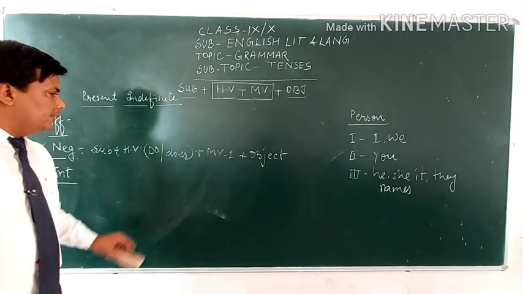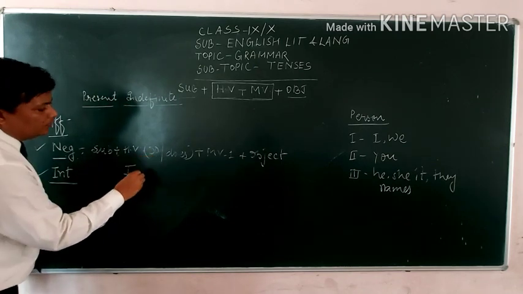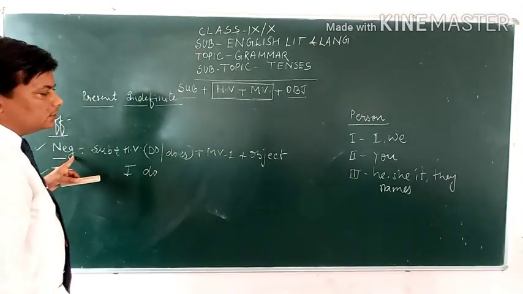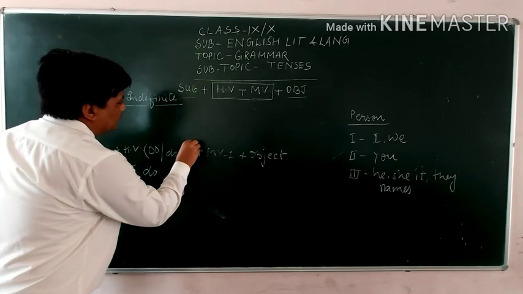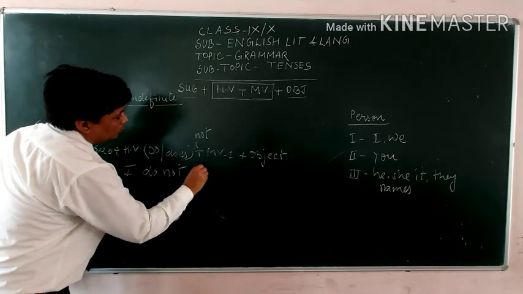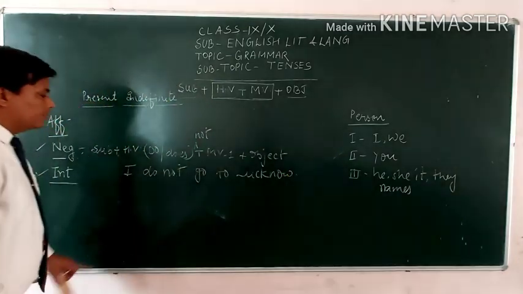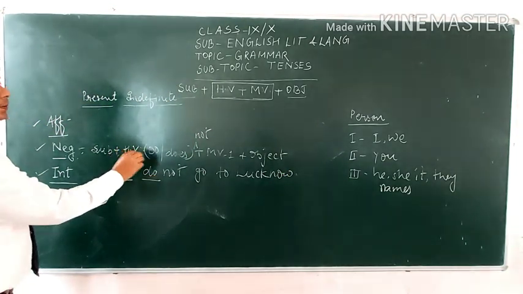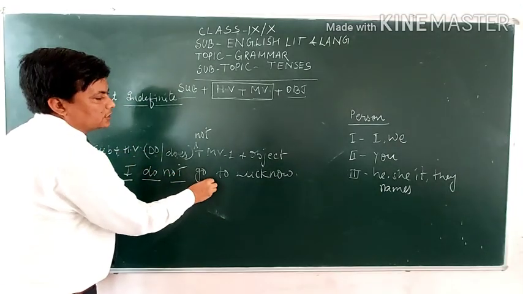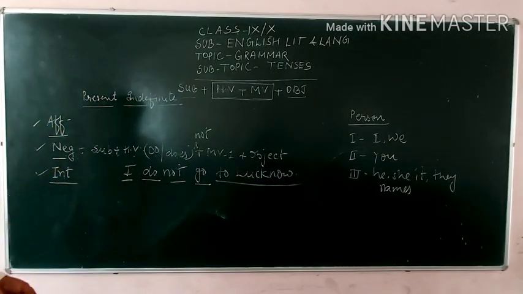In the negative sentence, it will be I, and along with I we use do. Keep in mind one more thing here: this is the negative sentence, so along with do and does there will be not. So: I do not go to Lucknow. My dear students, I is the subject, do is the helping verb used in the negative sentence, and not is there because of the negative sentence, go is the verb first form, and to Lucknow is the object. This is the pattern.